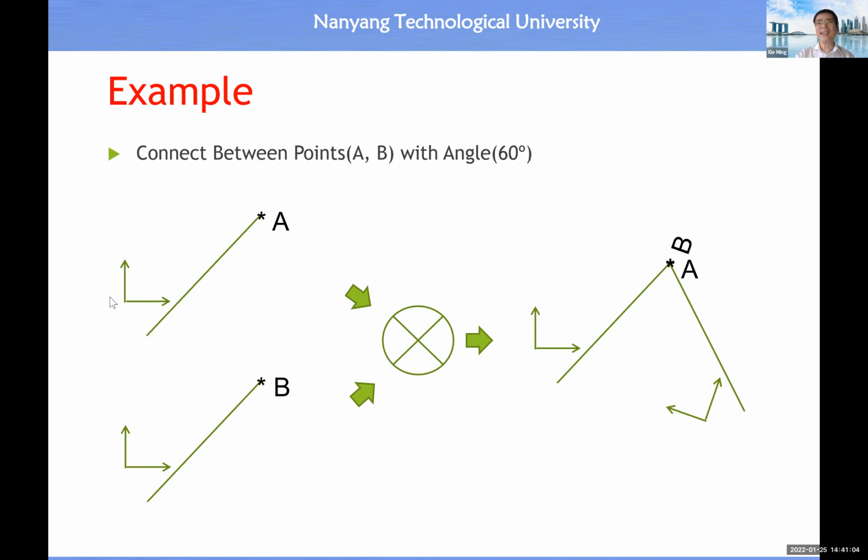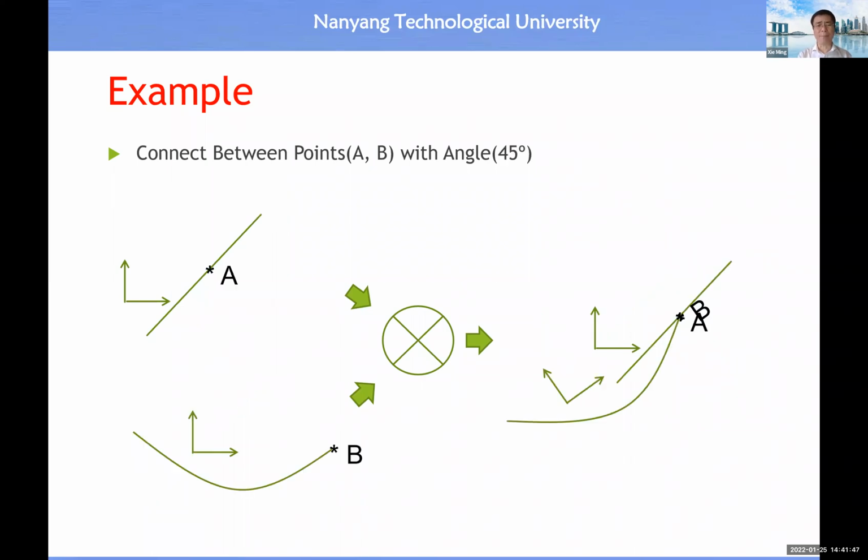So this is a coordinate system assigned to the straight line A. This is a coordinate system assigned to the straight line B. Then the angle basically means the angle between these two coordinate systems. So for example, this is the coordinate system of line B, this is the coordinate system of line A. Then the orientation, or angular displacement, between these two coordinate systems is 60 degrees. So by applying this function, we should be able to obtain this composite shape.